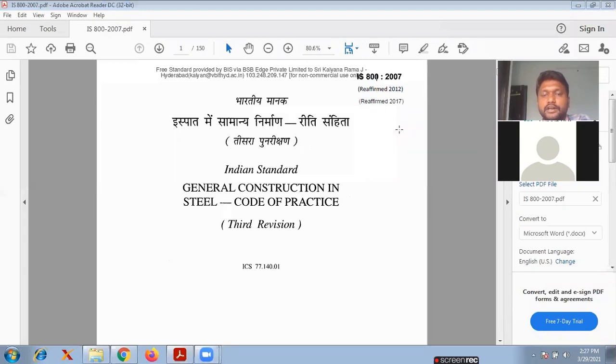We are using it for the design of steel structures, whether it is connections, bolted connections, welded connections, beams, tension members, compression members, flexural members, welded plate girders and industrial structures. For all the structures, before designing the members, we use the IS 800 2007 code book. So this is the most important one.